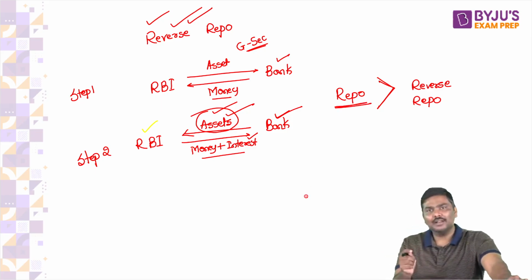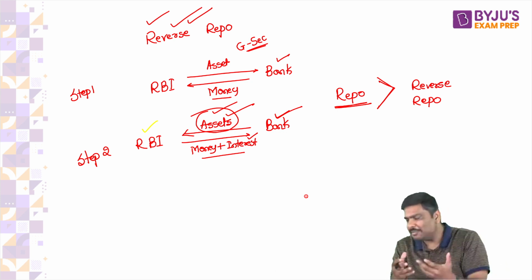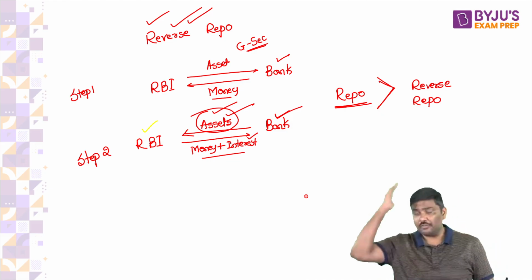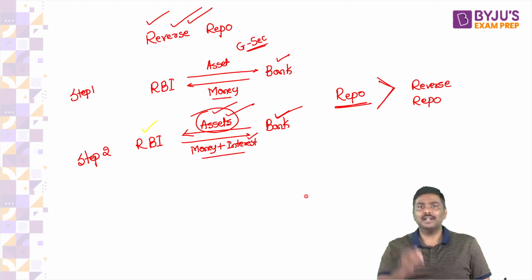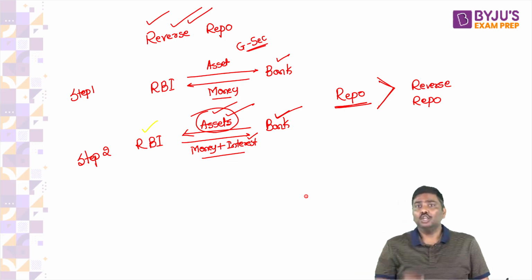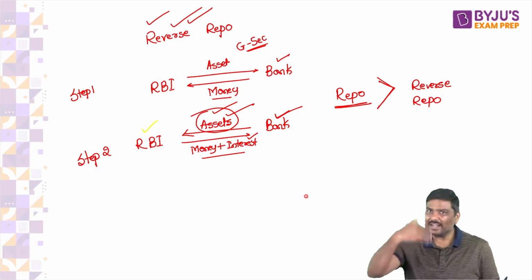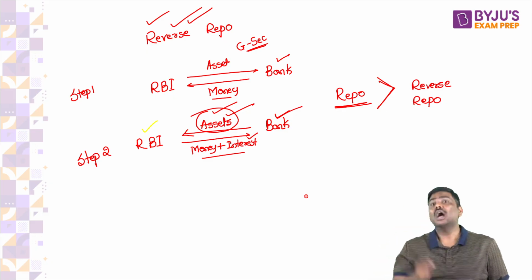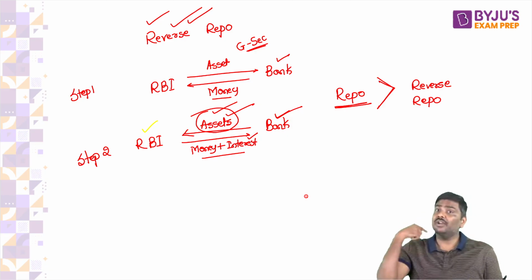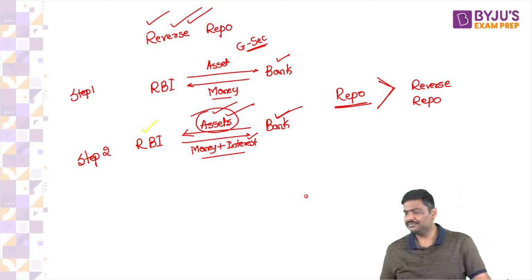Does it not make common sense? Please tell me, does it not make common sense to have a higher repo rate compared to the reverse repo rate? Sir, how? I feel the reverse repo rate should be higher. My dear, imagine you're RBI. You will charge a rate of interest under repo and you will pay a rate of interest under reverse repo. According to you, you will pay a higher rate of interest compared to the rate of interest you are collecting. Will you not incur losses there itself?